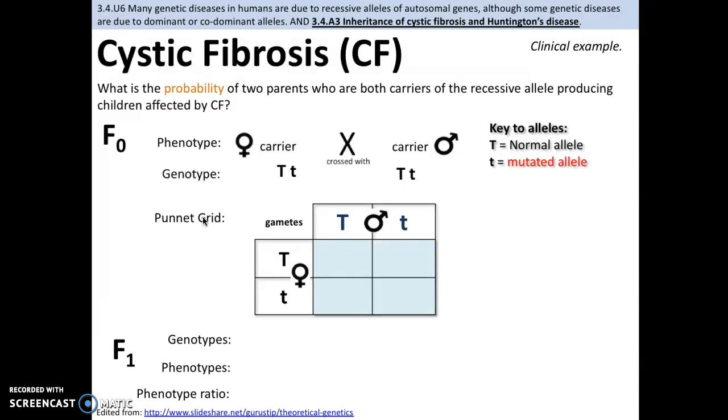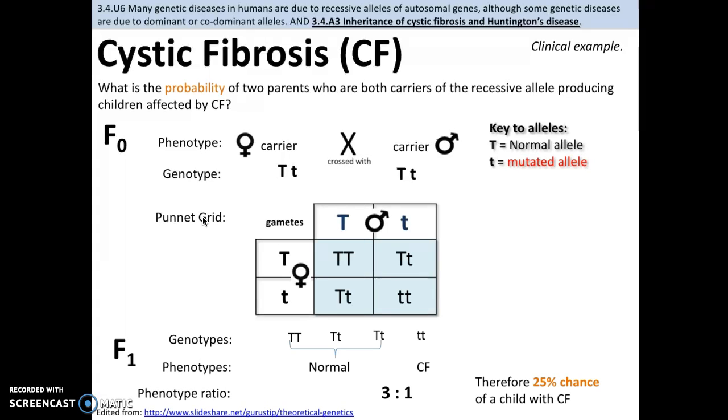So let's talk about the actual inheritance. One, it's recessive, and it's not sex-linked, it's just recessive. How would you look at inheriting this? You could do a cross between a carrier parent and another carrier parent, and you know the offspring ratios with that, right? You would have a 3-to-1 phenotypic ratio. In order to have cystic fibrosis, you would have to have both recessive alleles. So there's only a 25% chance of two carriers having an offspring with CF.